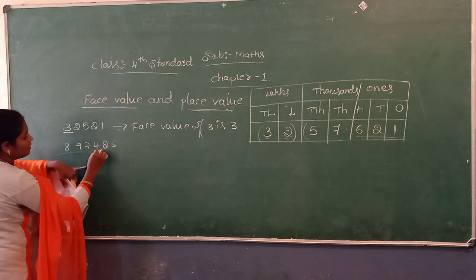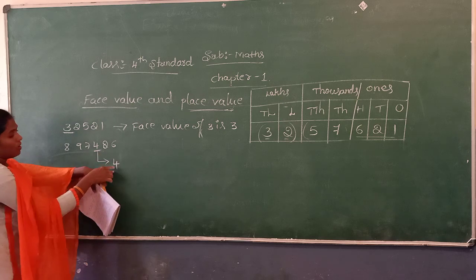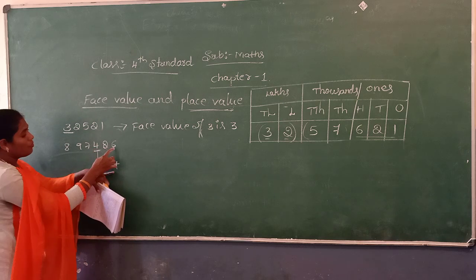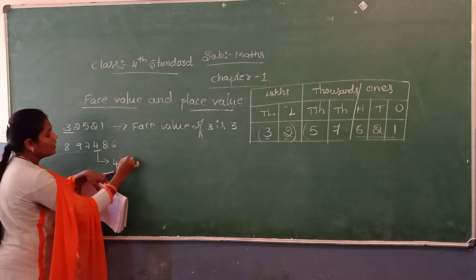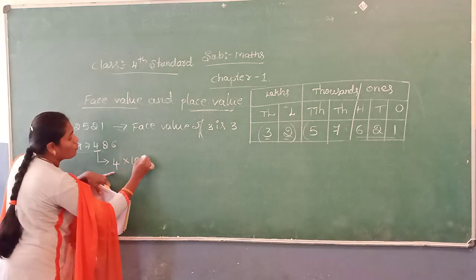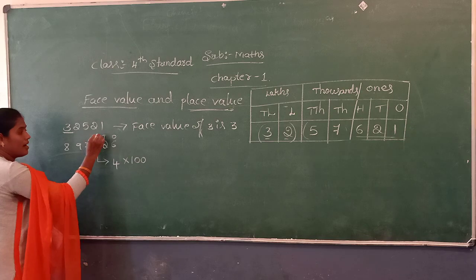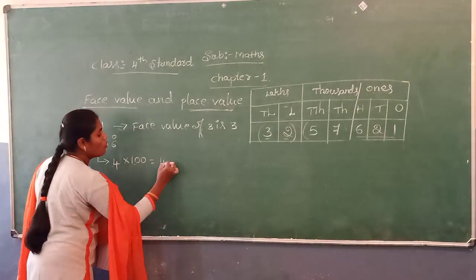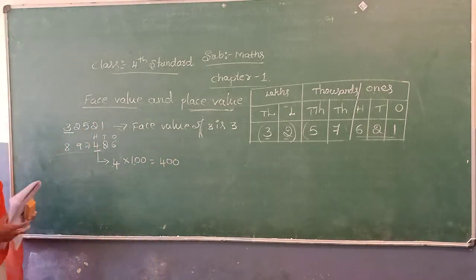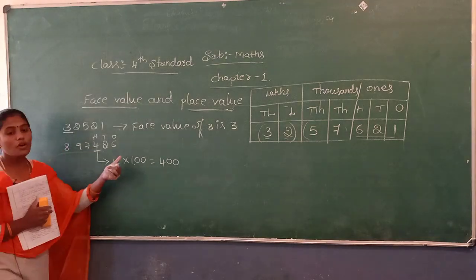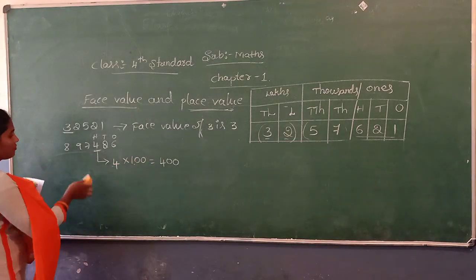First write the 4. 4 is in which place? Ones, tens, 100. The value of the place is 100. 4 into 100, how much? 400. The place value of 4 is 400. Okay.